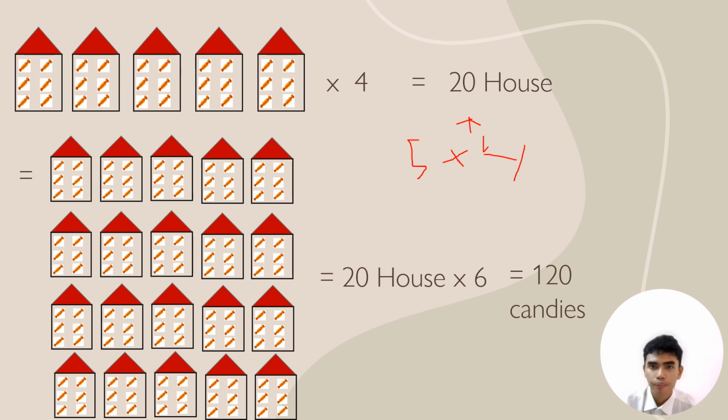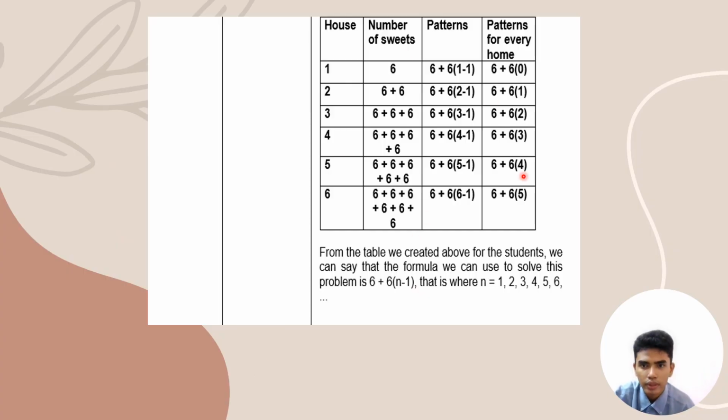So there we go. Here we have the table with the pattern as the formula we use, with n minus 1 in the bracket and 6 as the number of the first house. The pattern for every row starts from 1, which is 1 minus 1 equals 0, 2 minus 1 equals 1 for the 2nd house. For the table we created above for the students, the formula we can use to solve this problem is 6 plus 6 times (n minus 1), where n equals the first house, 2nd house, 3rd house, 4th house, 5th house, 6th house.